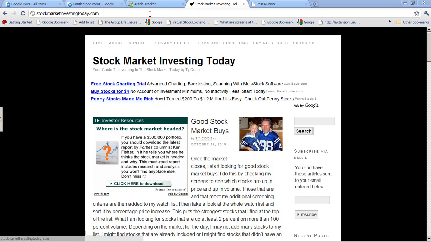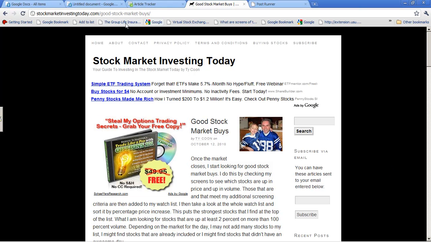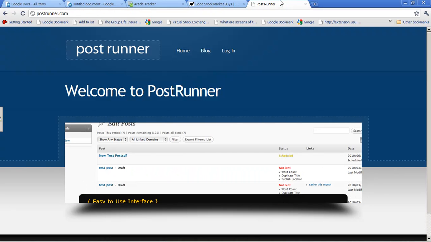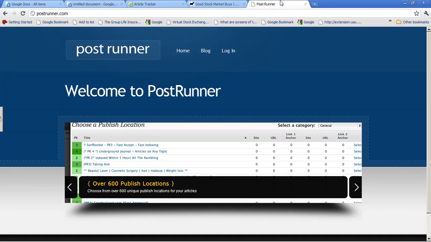Now, right now I'm on the home page. If I click the title of the article, it takes me to the actual page where the article is. You can see up here the address is stockmarketinvestingtoday.com, good stock market buys. Now, when I write an article, what I'd like you to do is write 3 supporting articles, and we're going to put those on a system called PostRunner. You can find that at postrunner.com, but I'll get back to that in just a second.